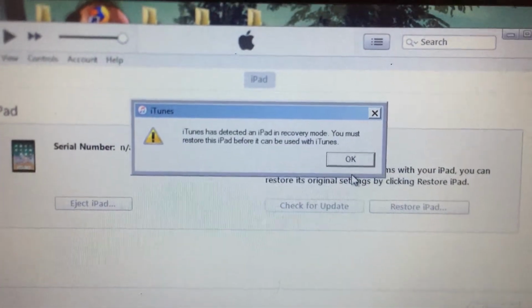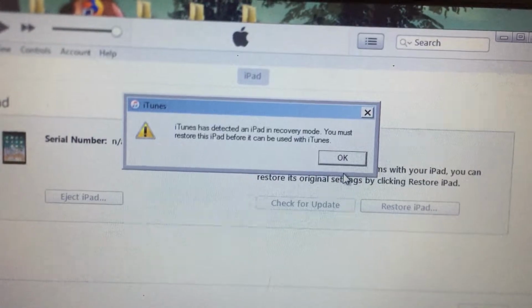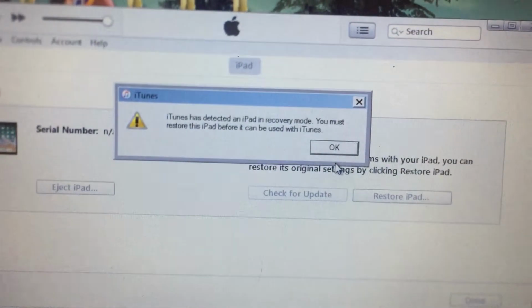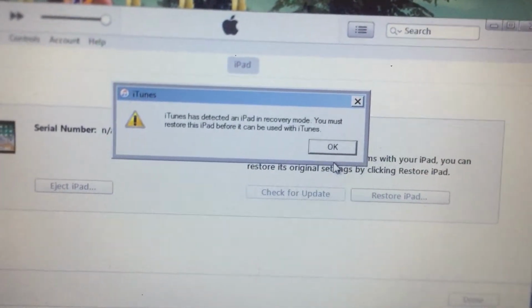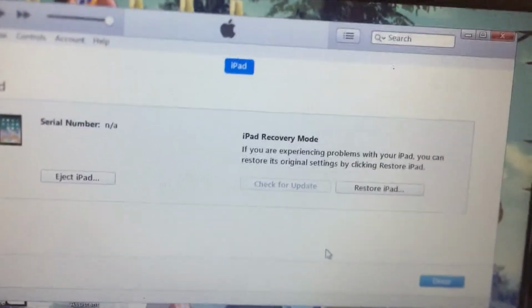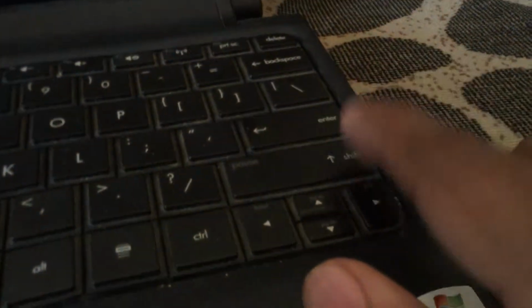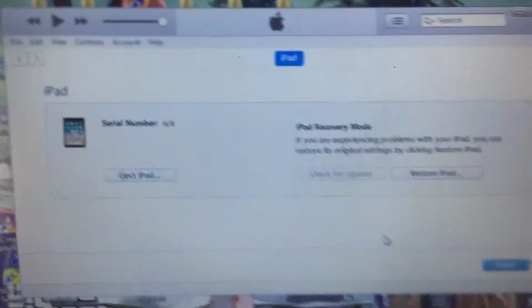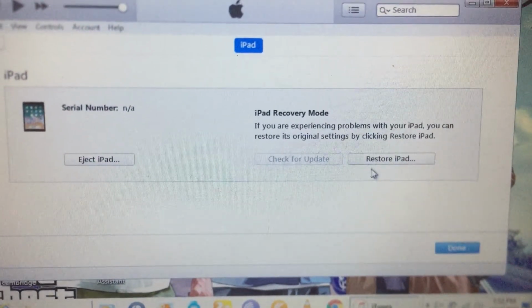It shows like this: iTunes has detected an iPhone in recovery mode. You must restore the iPod before it can be used with iTunes. Okay, so like that. Now just continuously press the shift button and click Restore iPad.